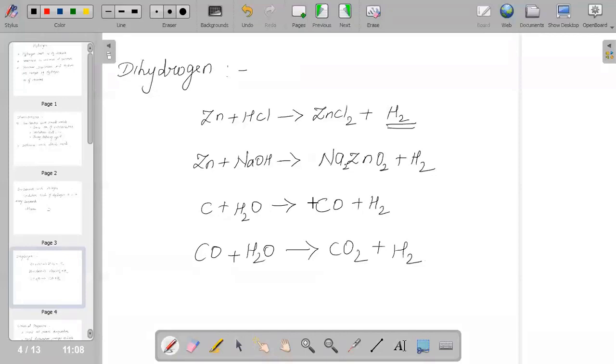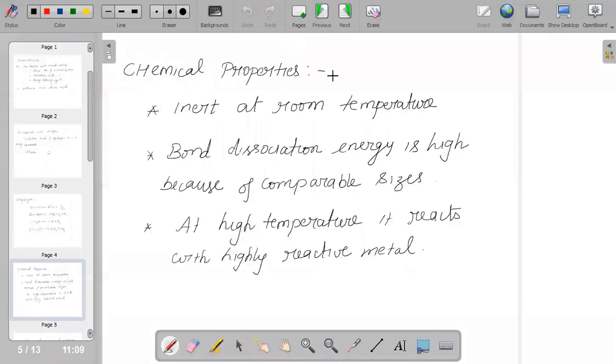And when we talk about the physical properties of dihydrogen, as we all know, it is colorless, odorless and tasteless, and of course the vapor density of dihydrogen is equal to 1, which means it is lighter than air. And its solubility in H2O is very low. And the important part will be the chemical properties.